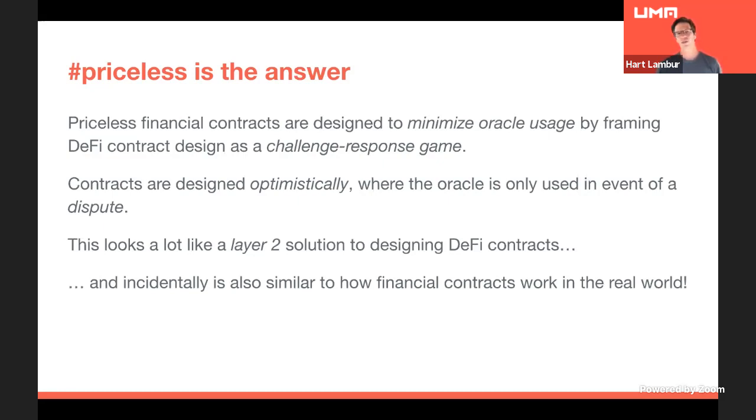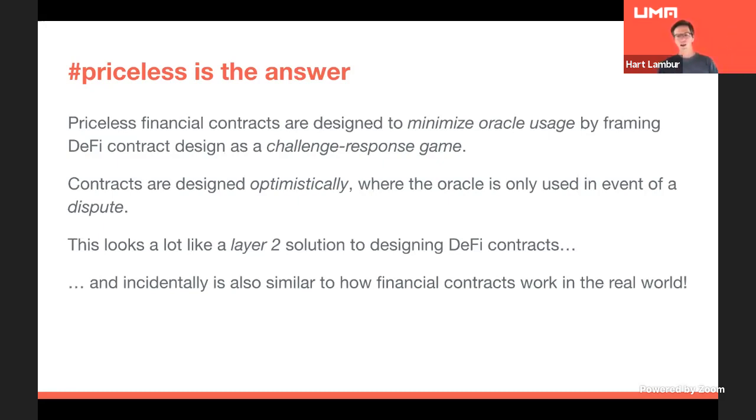I'll go into some more examples later on, but if you think about traditional legal contracts, they are also written optimistically. If Josh and I write a contract on our ETH global agreement, we hope that we are going to follow the terms of that contract without having to go to court. And the court is the enforcement mechanism. So keep that in mind as I keep going, because the idea here is we want to default to assuming people are doing what they say they're going to do, and we want to use the Oracle as a type of enforcement mechanism to ensure that people do follow the terms of the contract or the agreement.